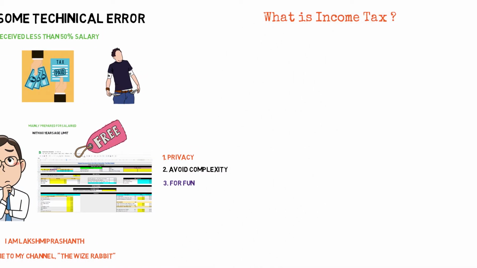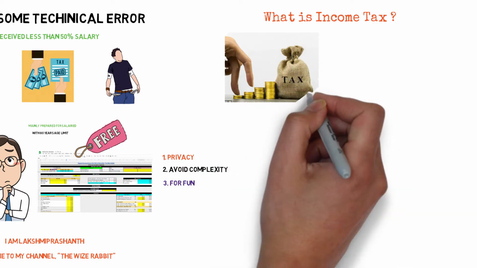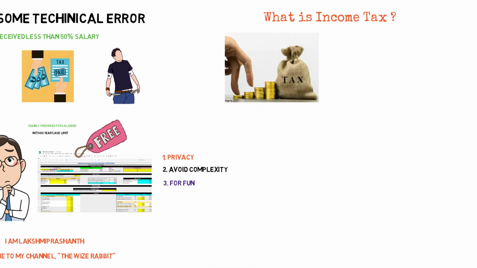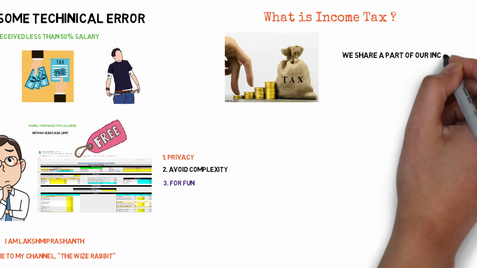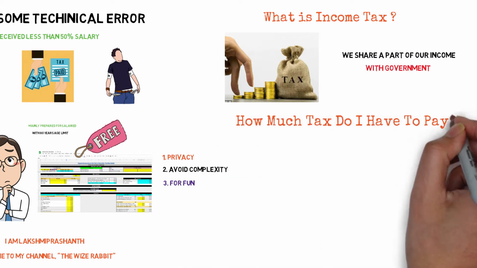What is income tax? Income tax in India is a tax paid by individuals or entities depending on the level of earnings or gains during a financial year. It means that we share a part of our income with the government. How much tax do I have to pay?